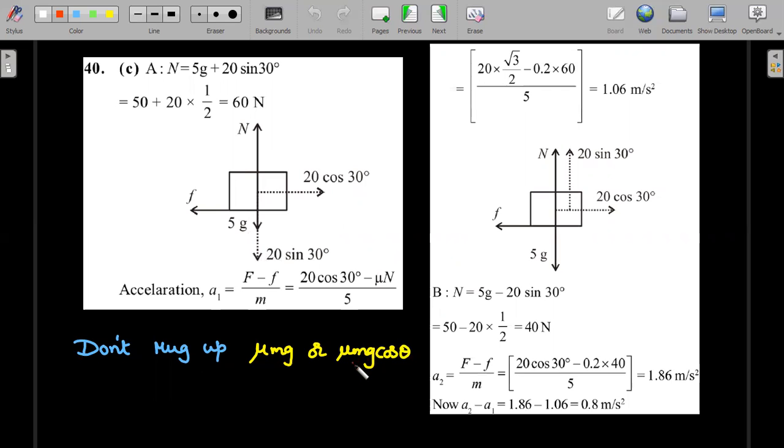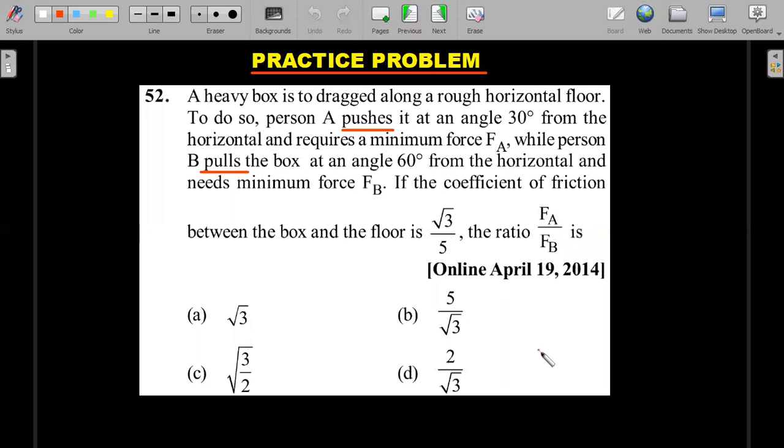First of all, you have to decide whether it is kinetic or static, and then draw the free body diagram. Take your time in the exam to achieve the correct solution. This is for case 1, which is the push, and this is for case 2, which is the pull. Again, you could see the solution is not a very straightforward calculation, it's slightly lengthy. So whenever you see 30 degrees, 45 degrees, or close to those kinds of situations, you should be very, very careful there. Okay, right, let's move forward. This is a very interesting question.